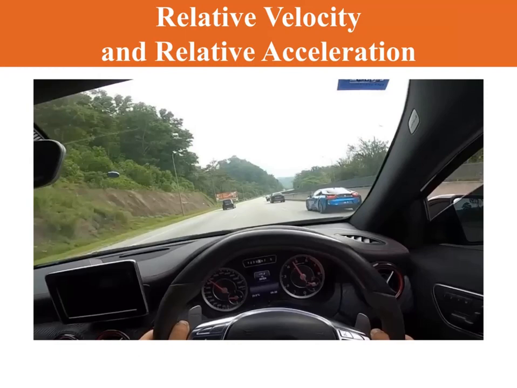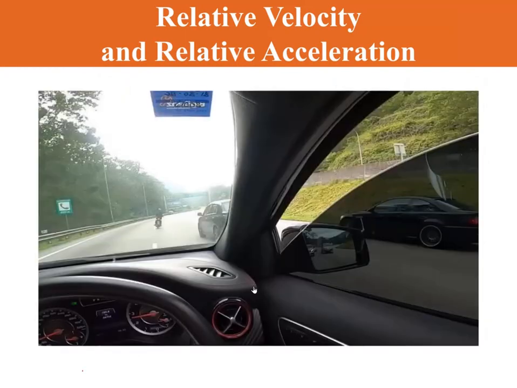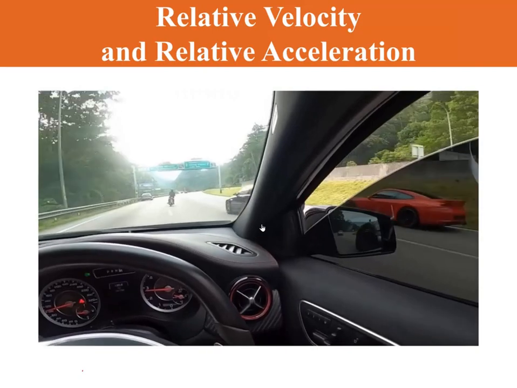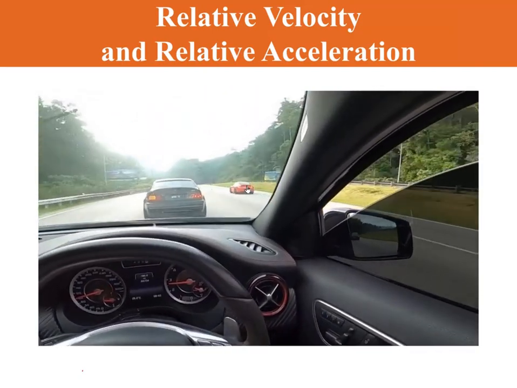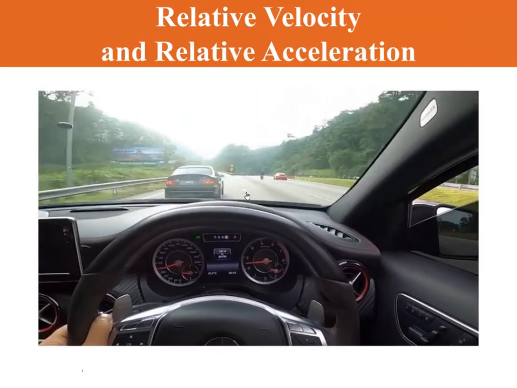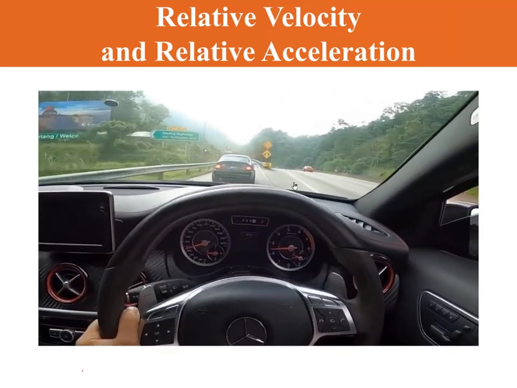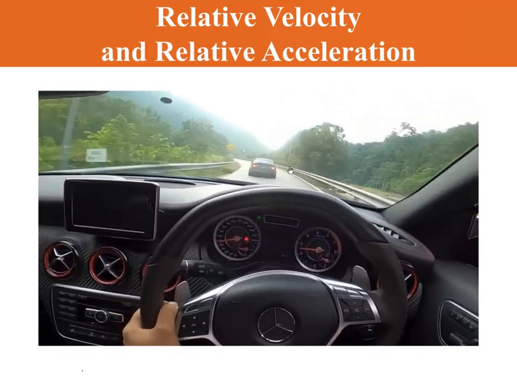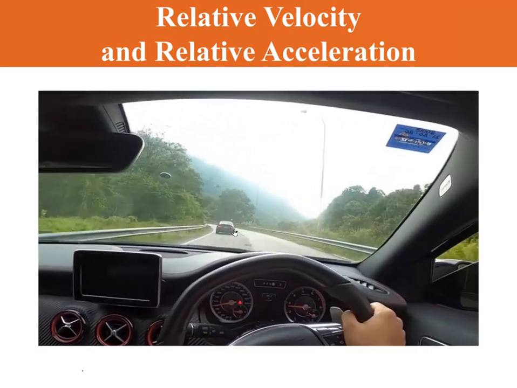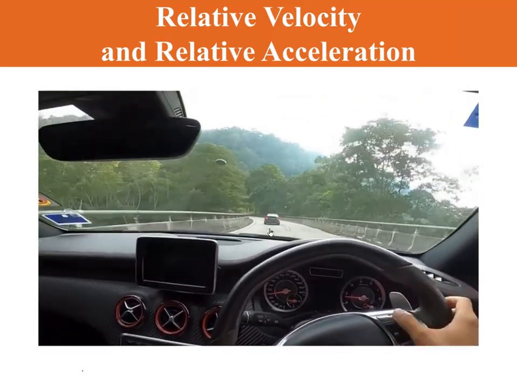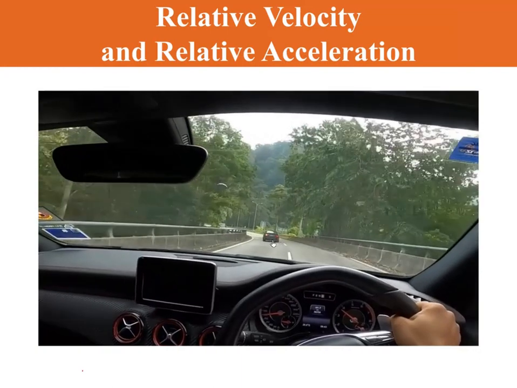And if another car is moving faster than us, we can see that the car is moving forward, let's say at around 5 kilometers per hour. If another car is moving at the same speed as us, we can see that there is no change, or the distance of the car is the same with us, as if the car is not moving at all. So that is relative velocity.